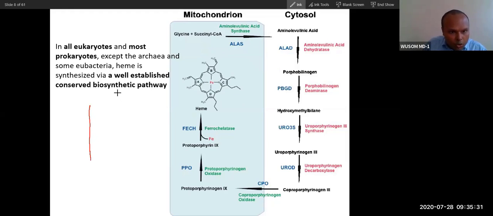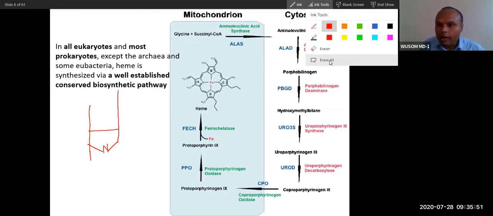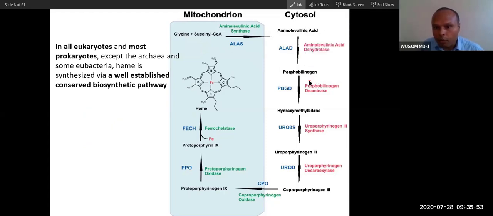So ALA will be placed asymmetrically like this, and because this has an amino group, it will be placed like this here, and then bond formation. Can you see? Very easy. If you remember things the easy way, this becomes very easy. So this is how 2 ALA come and form PBG, porphobilinogen.